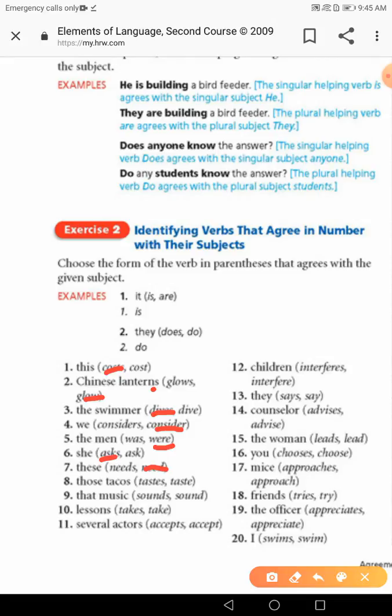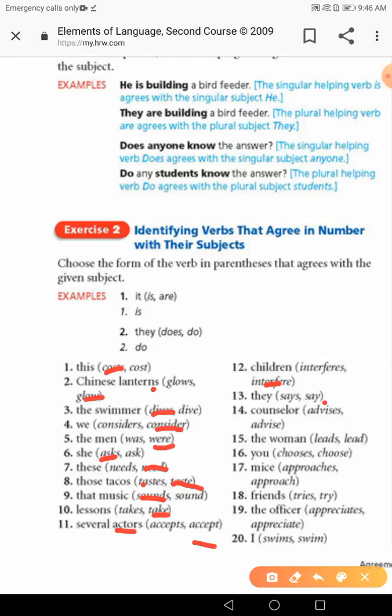These tacos taste, not tastes. Tacos is plural, taste is good. That music sounds. Lessons take. Several actors accept or accepts. Guys, if you don't find actors and you said several, you know several, few, many are plural indefinite pronouns. Here also several acts like an adjective, and the subject is actors, so actors accept. Children interferes or interfere? Children is plural, interfere.